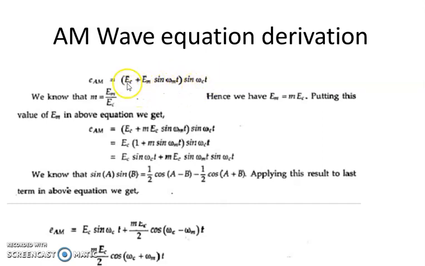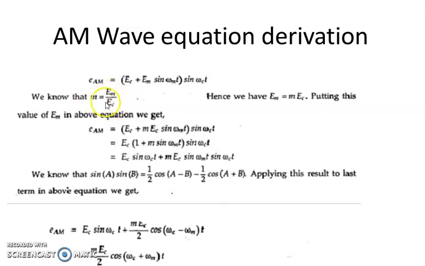If we expand this equation, that is Ec sin omega c t plus Em sin omega m t into sin omega c t, then applying this trigonometric identity, sin A sin B equals half cos(A minus B) minus half cos(A plus B), by simple calculations we can obtain the equation E_AM equals Ec sin omega c t plus m Ec by 2 cos (omega c minus omega m) t minus m Ec by 2 cos (omega c plus omega m) t. Actually, we are introducing a new parameter, the modulation index, represented by m. m is Em by Ec, where Em is the peak amplitude of the message signal and Ec is the peak value or amplitude of the carrier signal. The ratio between Em and Ec is known as the modulation index.